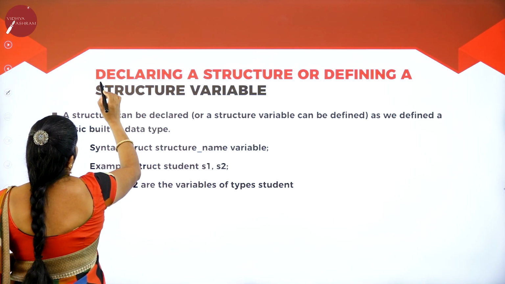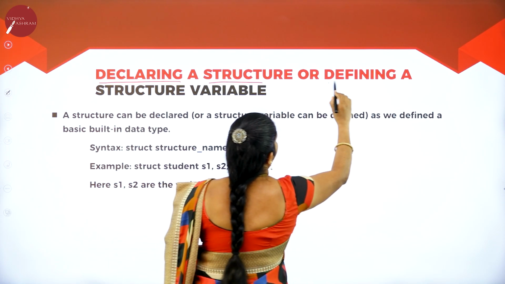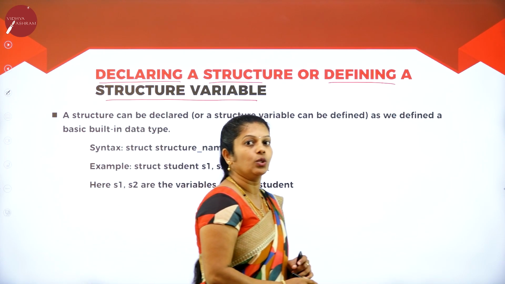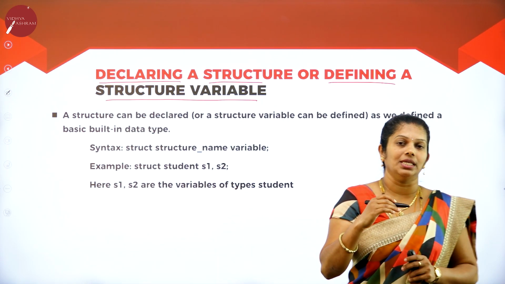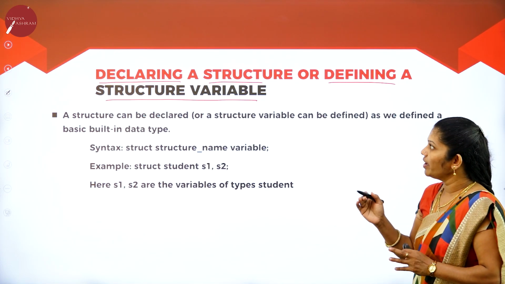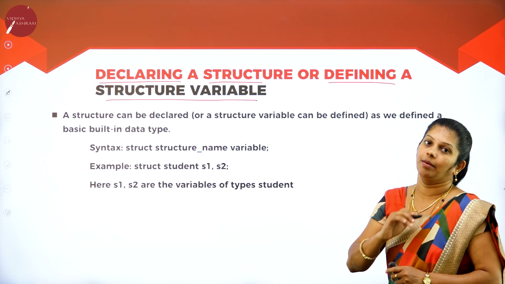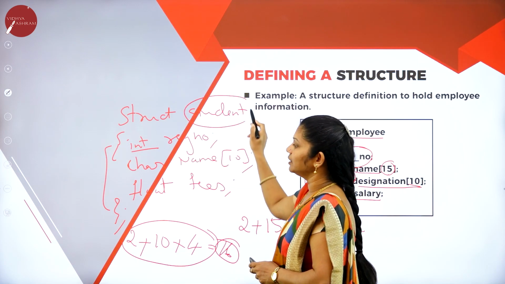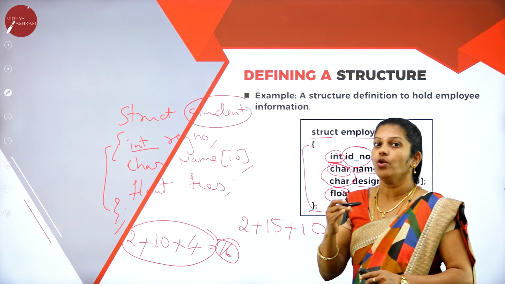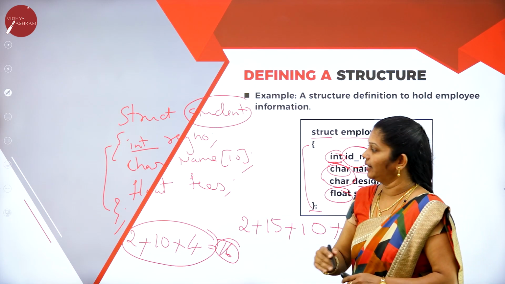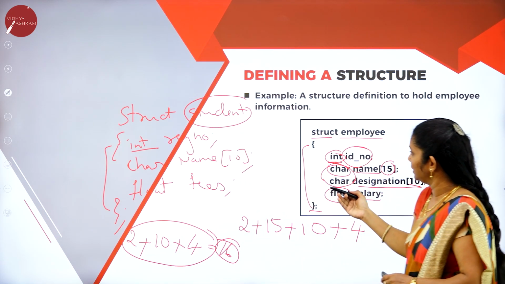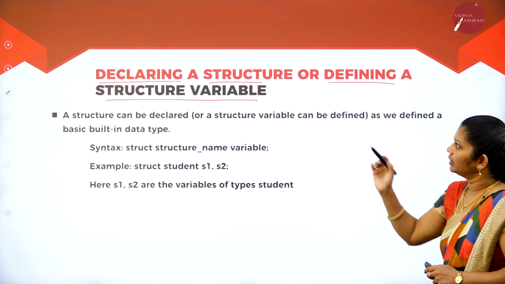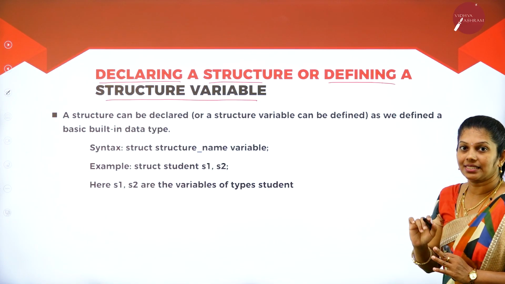Next we will move on to declaring structure or defining structure variables. How to define the structure variables? In the previous case we just explained how to declare the structure. Now we are explaining how to declare the structure variables. In the previous case we created the structure with its data members. But still we have not created the members here. How many students are there? How many employees are there? Like that we have not declared. That is also possible, by using defining structure variables.